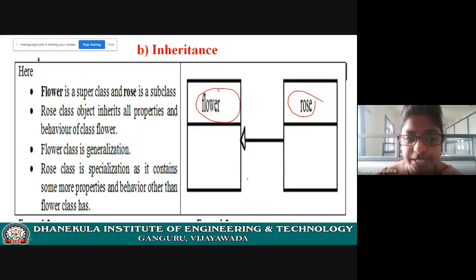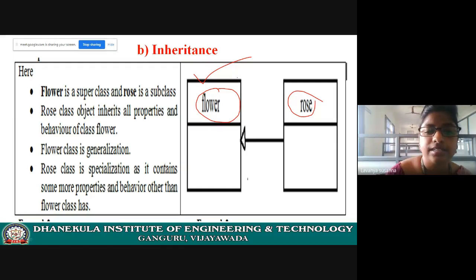So what is the relationship? Generalization and specialization. This is just a single inheritance. In next class, we will discuss multiple inheritance, all those things. I will continue the relationships of the classes in next class.